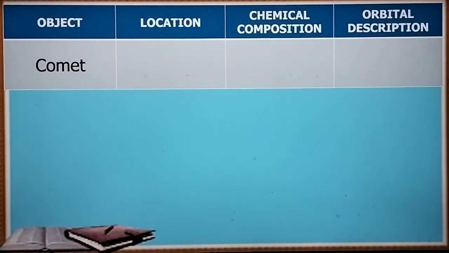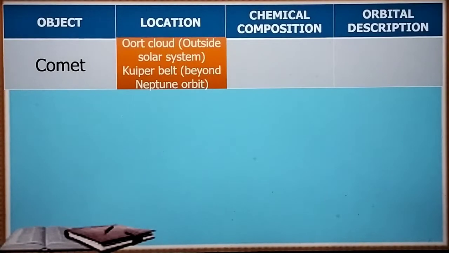Now, the second near-Earth object is comet. Now, for comet in terms of location, this can be found in Oort cloud. Pag sinabing Oort cloud, that is outside the solar system. And another is, makikita rin siya sa tinatawag nating Kuiper belt. And pag sinabing Kuiper belt, that is beyond the Neptune orbit.